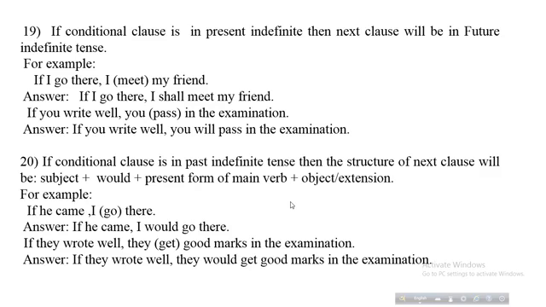Then I meet my friend. Here this clause is wrong because this clause will be in future indefinite tense. So the correct answer will be: if I go there, I shall meet my friend. This clause will be in future indefinite tense.